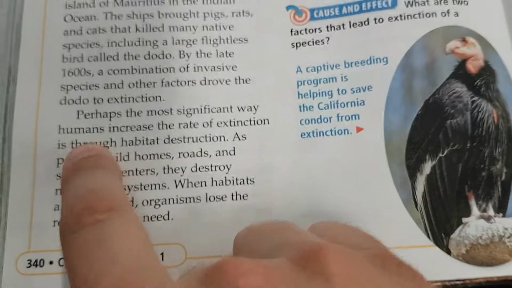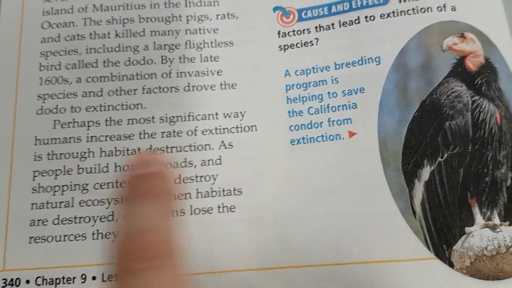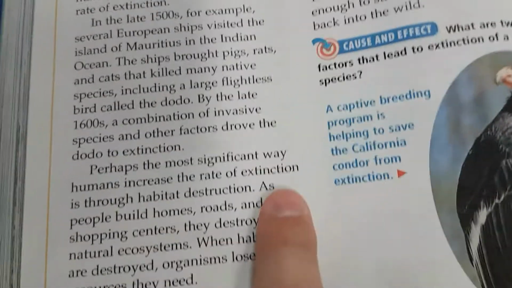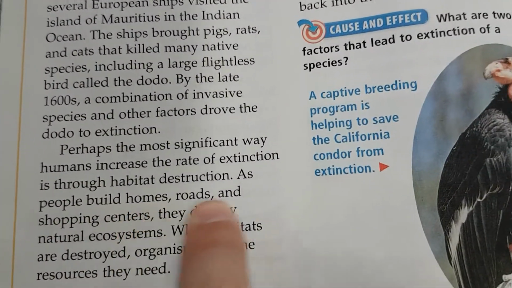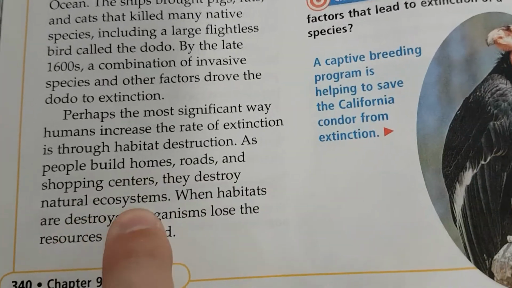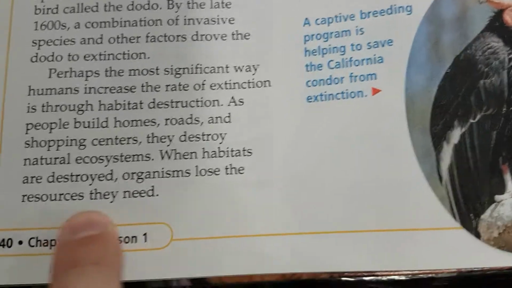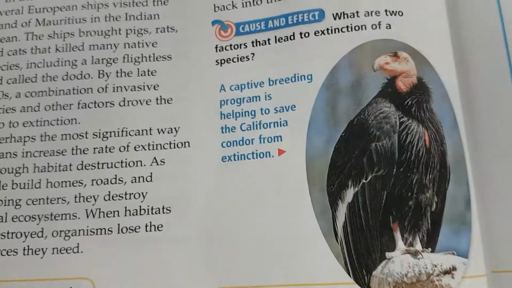Perhaps the most significant way humans increase the rate of extinction is through habitat destruction. As people build homes, roads, and shopping centers, they destroy natural ecosystems. When habitats are destroyed, organisms lose the resources they need.